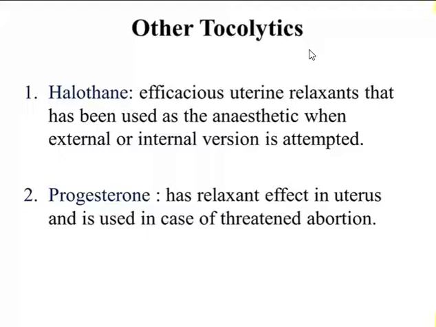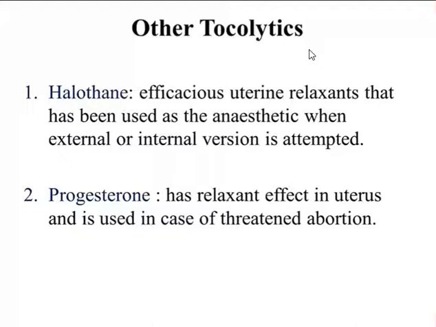So halothane can be used as a uterine relaxant to attempt the external or internal version of the baby. And another drug is progesterone. Progesterone has a relaxant effect on the uterus, and it is used in case of threatened abortion. Threatened abortion means bleeding during the pregnancy period.